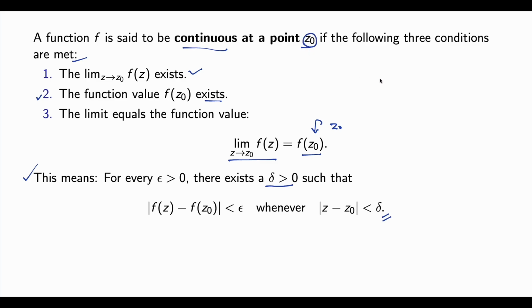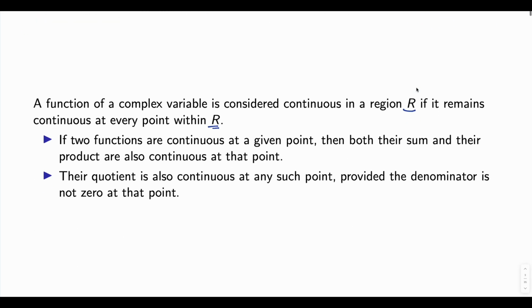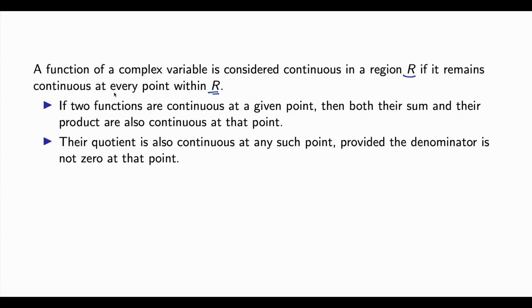But if this is your region R, and z0 is a single point, and this z0 can vary wherever I want in the entire region, and if the continuity definition holds true, then we can say that f is continuous on the whole of R. Because every point within R is continuous, f is continuous on the entire region R.